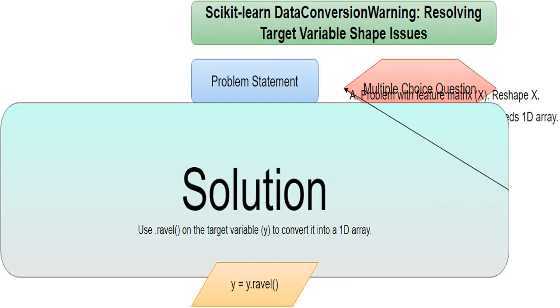This shows the Python code to implement the fix. The statement takes the target variable, y, applies the ravel function, and assigns the resulting 1D array back to y.